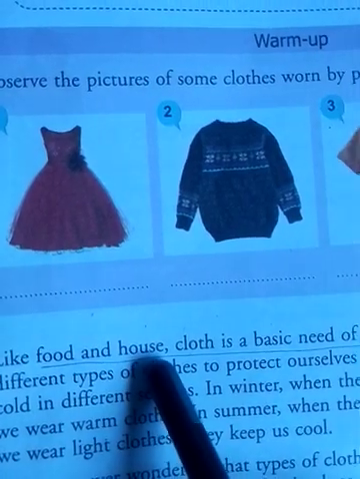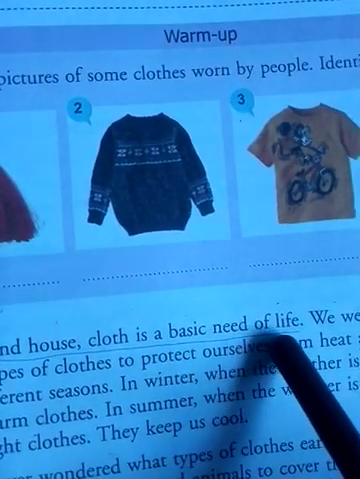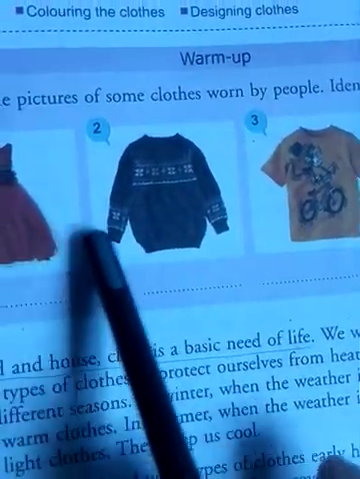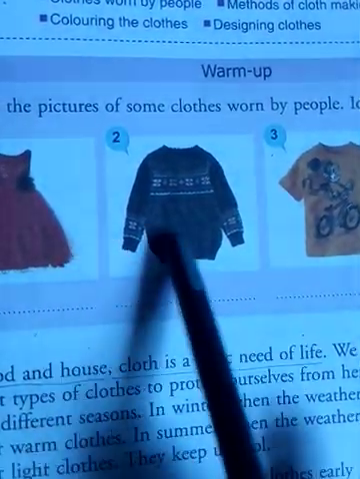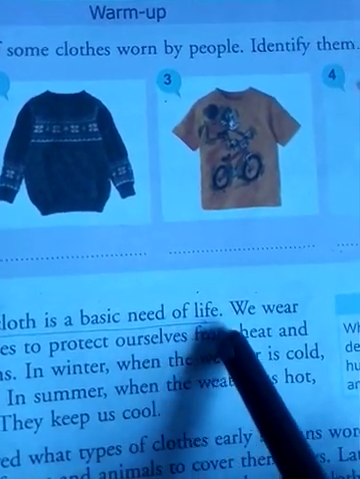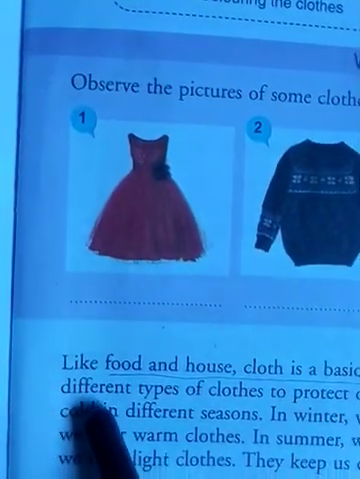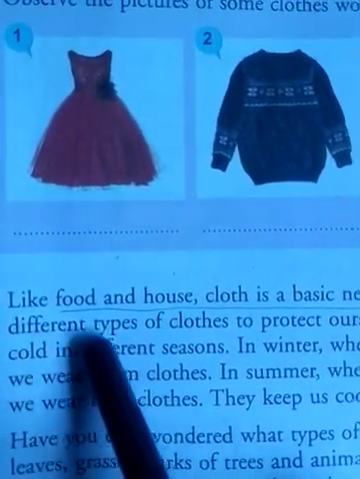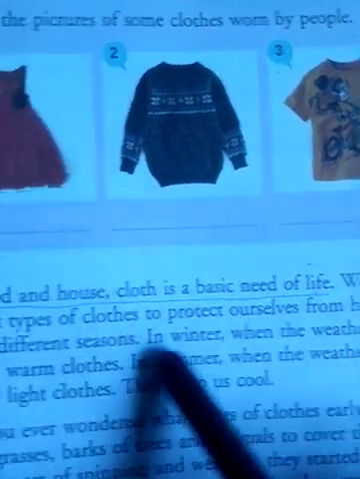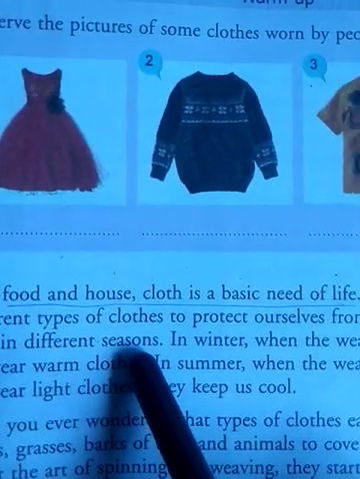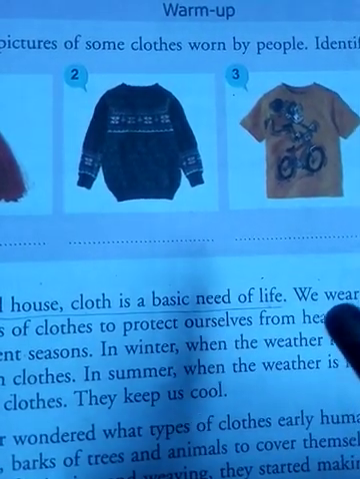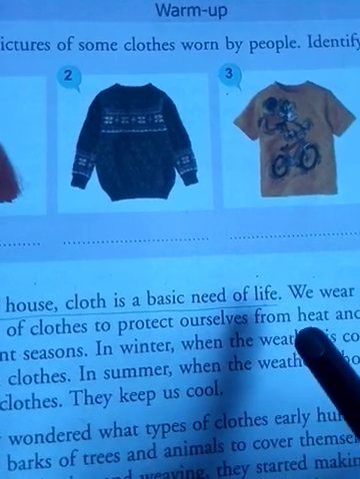Like food and house, cloth is a basic need of life. Basic need means very essential, very important. Clothes are also very important and essential in our life. We wear different types of clothes to protect ourselves from heat and cold in different seasons. So cloth also protects us from different climatic conditions like heat, cold, etc.